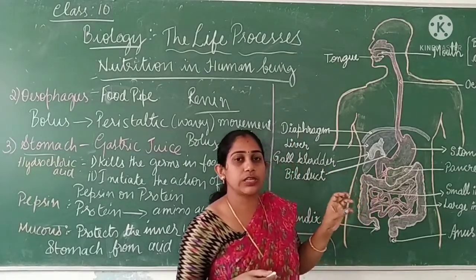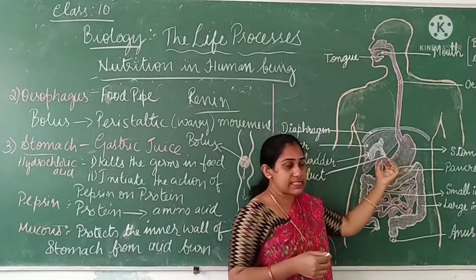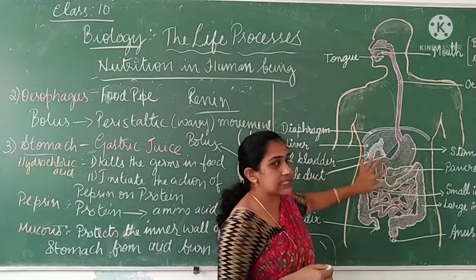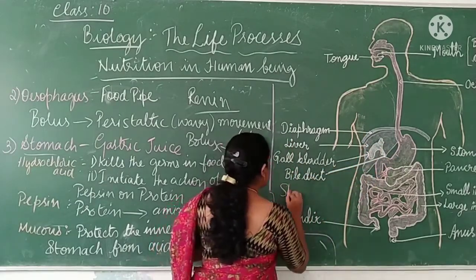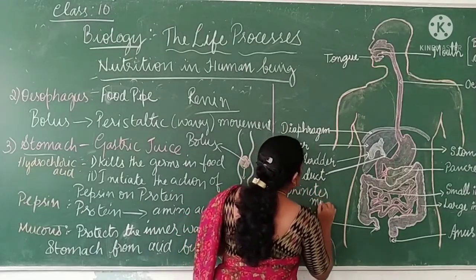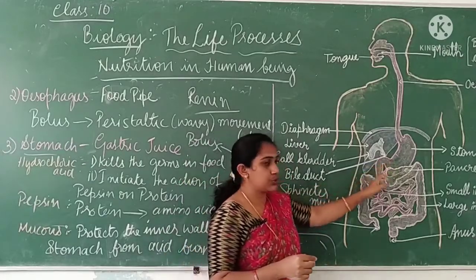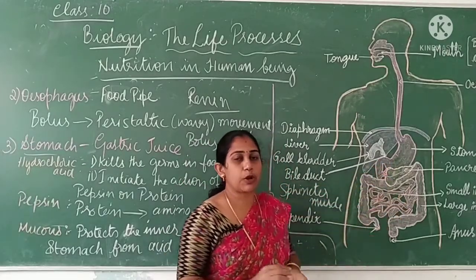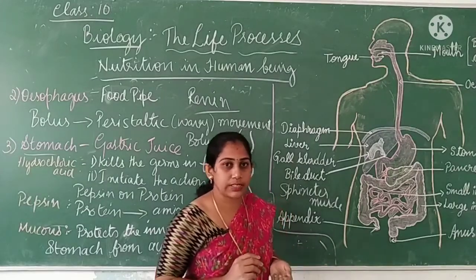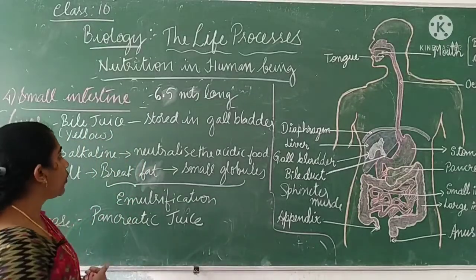What controls the pushing of food from the stomach into the small intestine is a kind of muscle present between the stomach and the small intestine, called the sphincter muscle. The sphincter muscle will control the movement of food from the stomach to the small intestine. It will not be pushed all at once. In a controlled manner, it will be pushed into the small intestine. So next, the food from the stomach enters the small intestine.